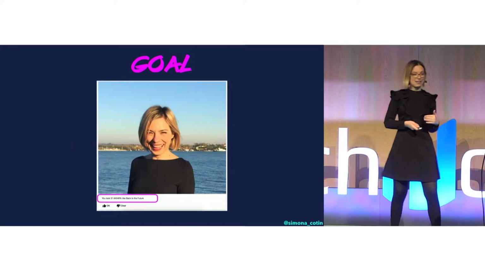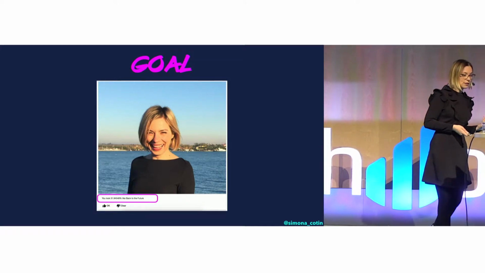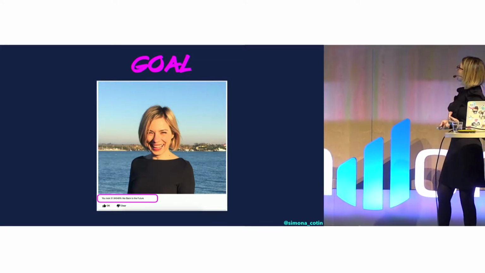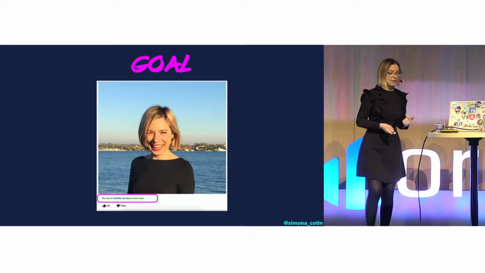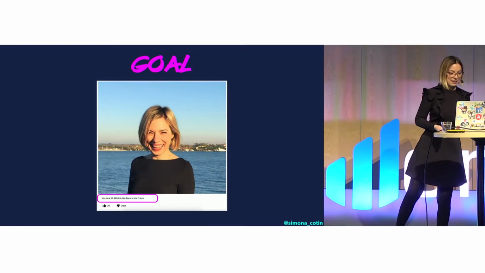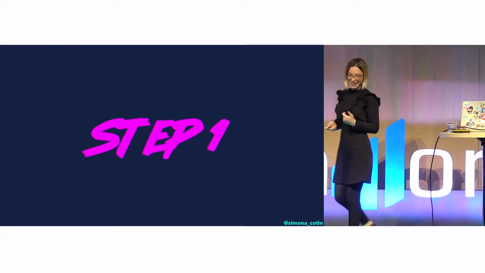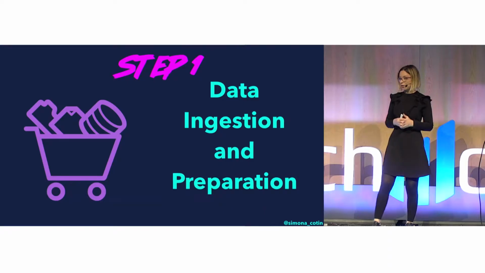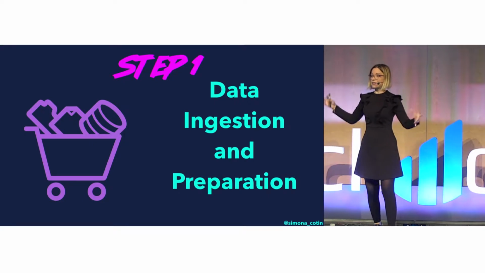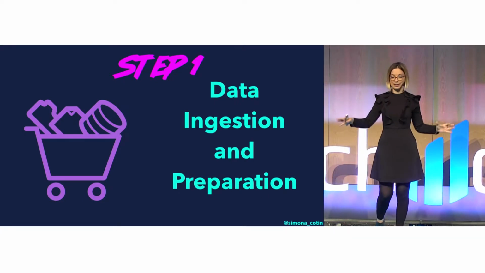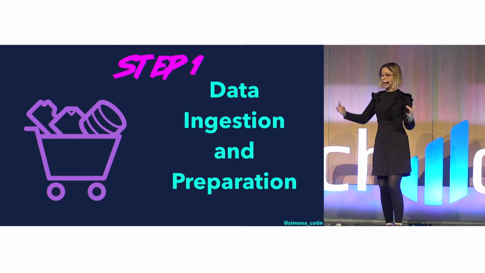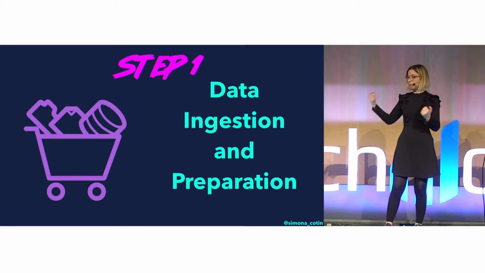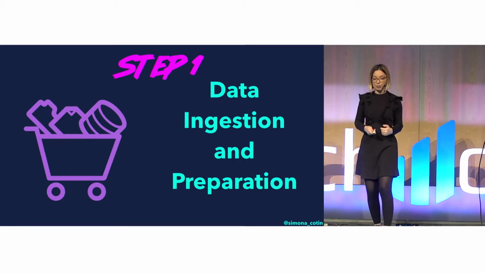So in this case, I look 31%, I'm not sure if you can see it well, yeah, 31% like Back to the Future. So the first step is data ingestion and preparation, which means that I'll have to find a lot of characters and pictures with characters from the 80s and prepare that data, tag it, upload it on a platform, and perform all of this.